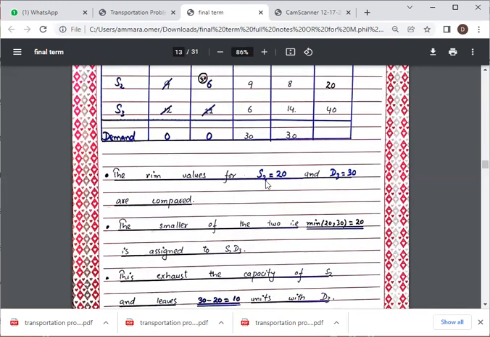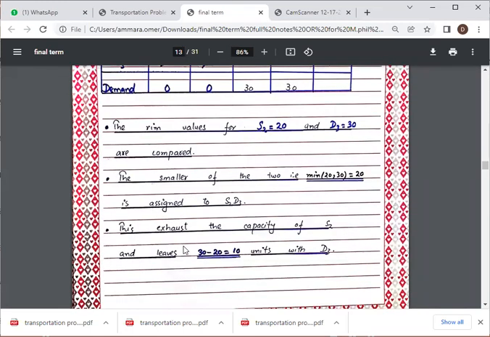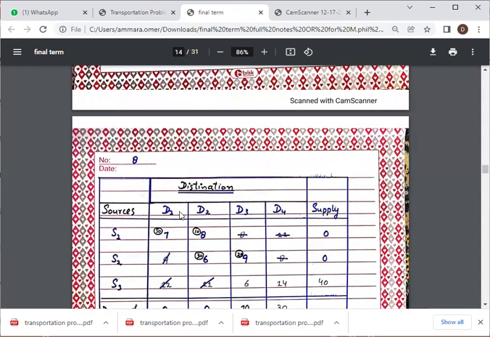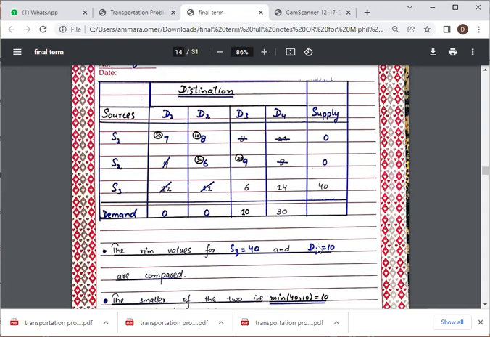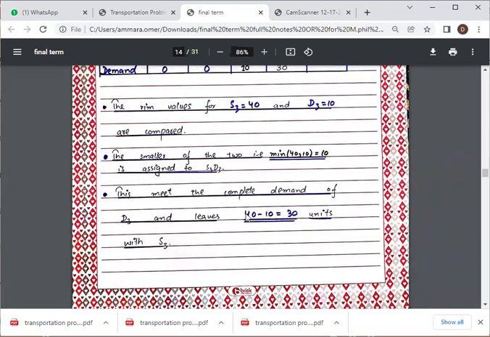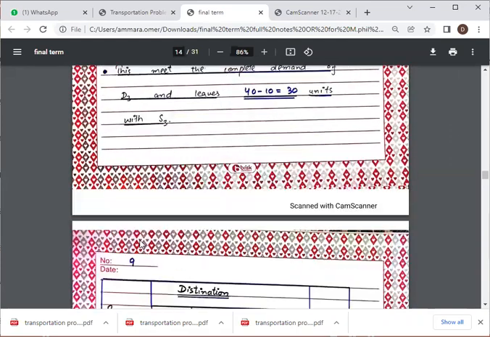So the REM values for S2 and D3, S2 20 and D3 30, are compared. The smaller of the two, minimum of 20 or 30, which is equal to 20, is assigned to S2 and D3. This exhausts the capacity of S2 and leaves 10 units with D3. So again, the REM values for S3 and D3 are compared. The smaller of the two, minimum of 40 and 10, 10, is assigned to D3 and S3. This meets the complete demand of D3 and leaves 40 minus 10, which is equal to 30 units with S3.